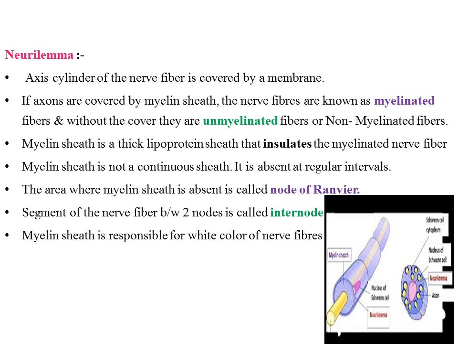Nodes of Ranvier are important for conduction of impulses along the nerve, and that way of conduction is known as saltatory conduction. The segment of nerve fiber between the two nodes is called internode. Myelin sheath is responsible for the white color of nerve fibers.